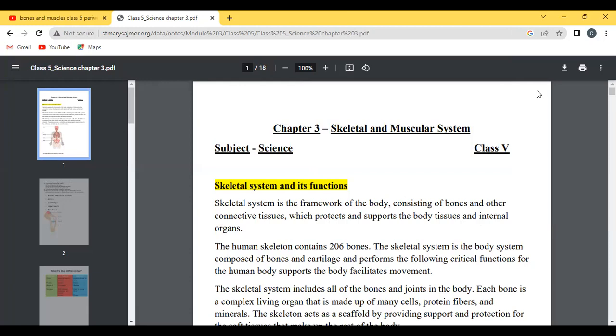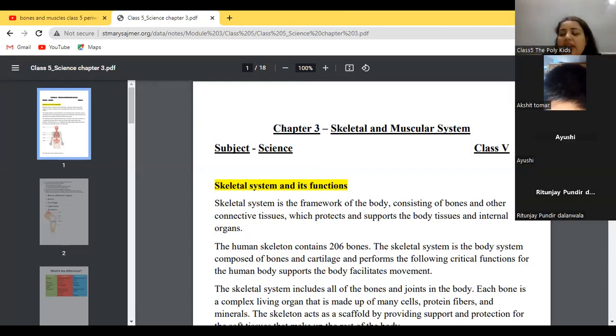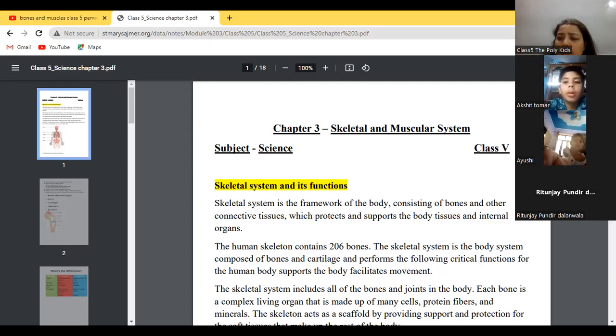Can you tell me, anybody of you? We have 206 bones in our skeletal system. Any other thing? Ayushi? Ma'am, a newborn baby has 300 bones. Yes, very good. A newborn baby has 306 bones, and when it gradually grows, it becomes 206. Ma'am, our skin protects the bones. Yes, our skin protects the bones. Very good. Any other thing?